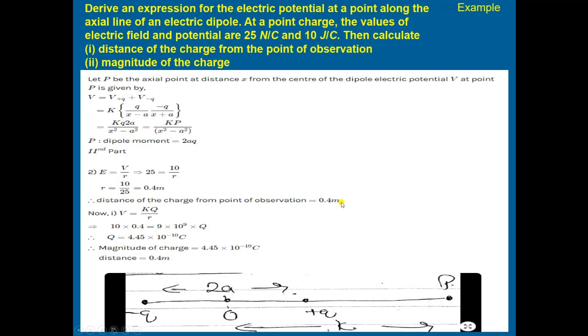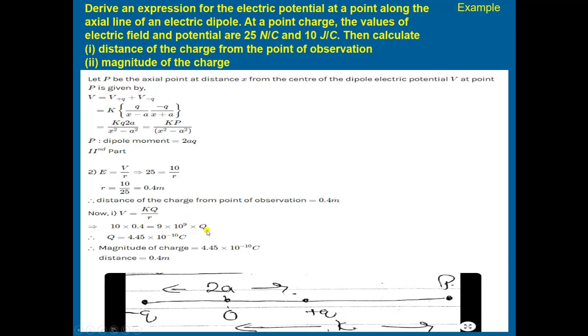Okay. Then to find the magnitude of charge, we know that V is equal to KQ upon R. Multiply this V by R, you get VR is equal to KQ. V has the value given as 10 joule and R we have calculated is 0.4. So V into R is equal to 10 into 0.4, and K has the value 9 into 10 to the power of 9, multiplied by Q.